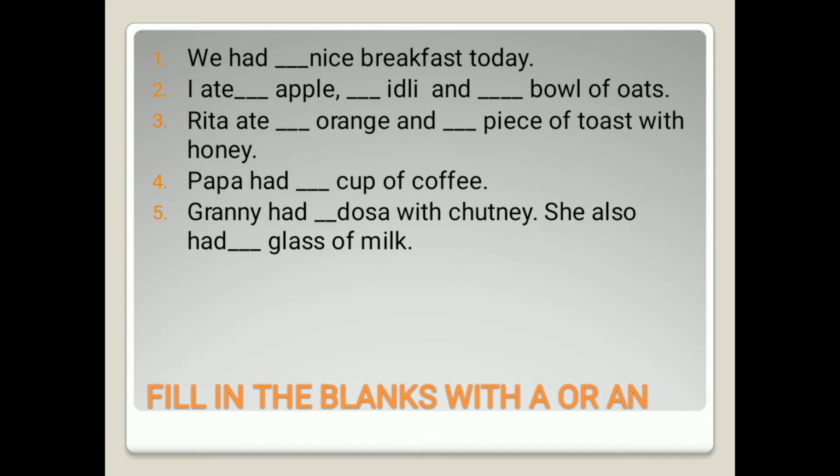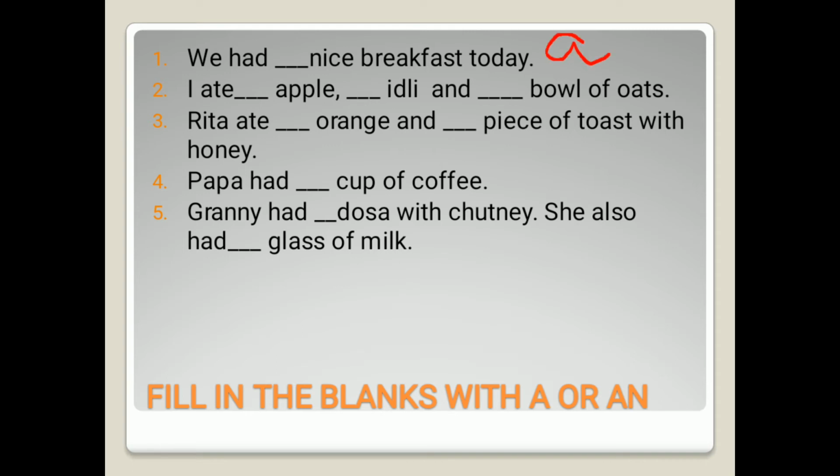Now we will fill in some blanks using the words a and an. Using the articles a and an, we have some sentences with us. We will complete these sentences by using a or an. So first of all, we had dash nice breakfast today. Students, we have already learned that whenever there is a consonant or a consonant sound, we always place a in front of that. So in front of nice, it would be a. In the first sentence, the answer is a. I am writing a here.